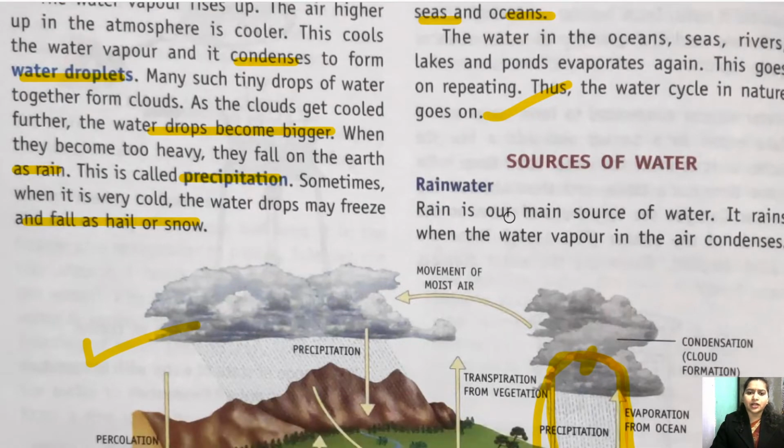Okay. Now coming on to the next topic, that is sources of water. Okay. So we'll talk about sources of water.